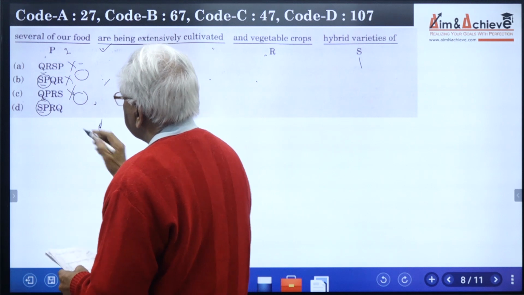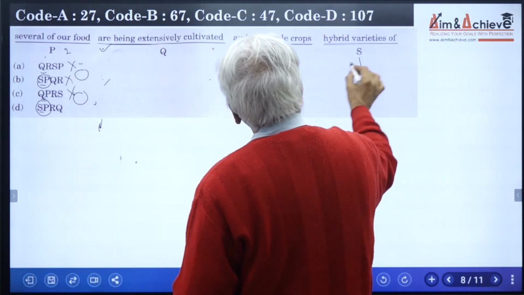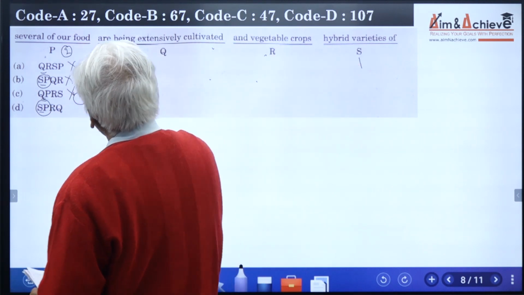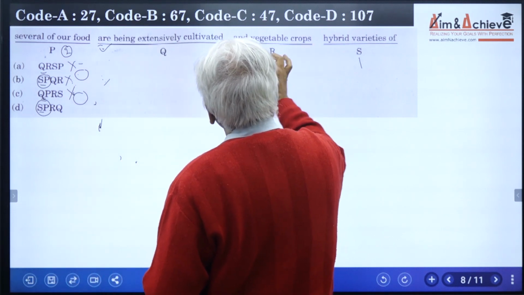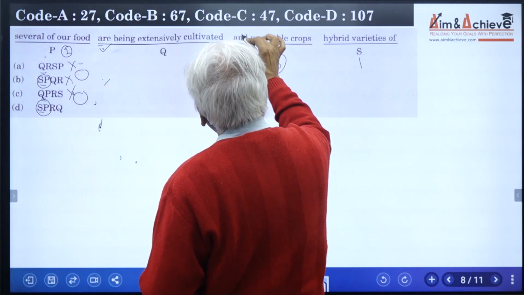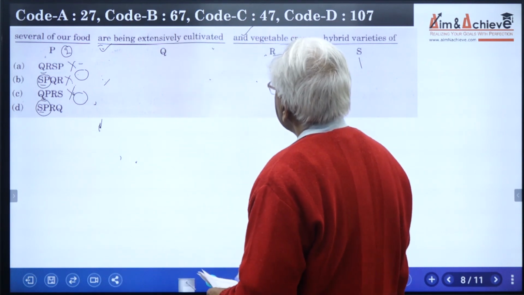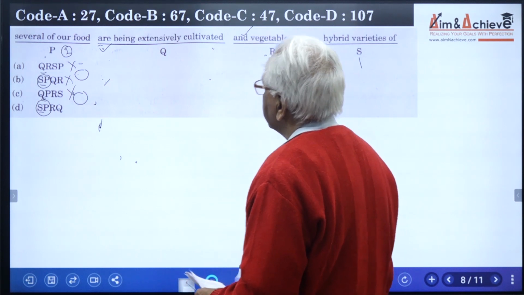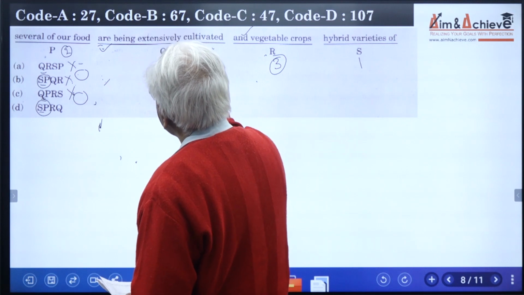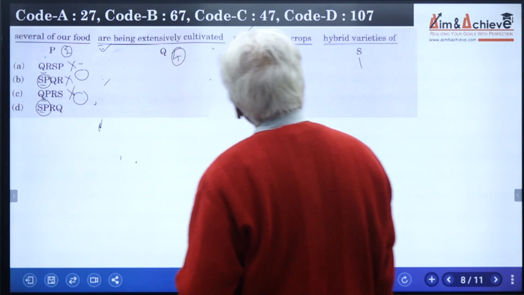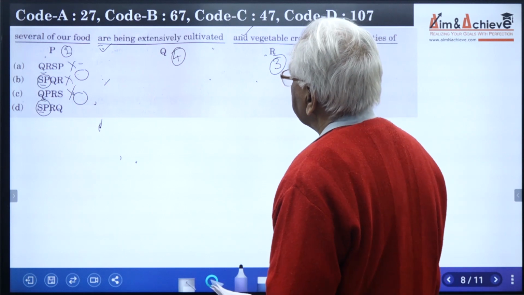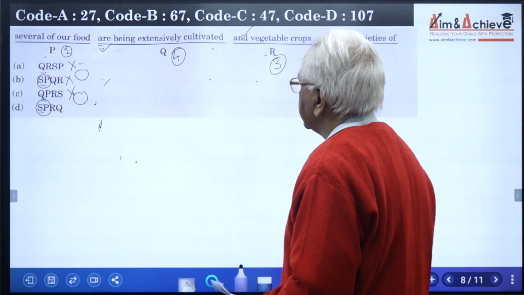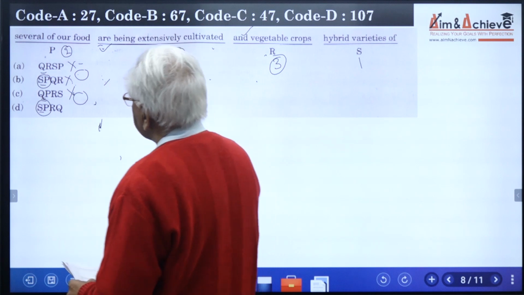So we need to work on option D, SPRQ. S is hybrid varieties of several of our food. It is right. R, and vegetable crops. So this fits and is acting as a coordinating conjunction of our food and of our vegetable crops. So R is also fitting, and then Q, are being extensively cultivated. So this becomes the last part of the sentence. The full sentence becomes: hybrid varieties of several of our food and vegetable crops are being extensively cultivated. The sentence is correct. The correct option is D.